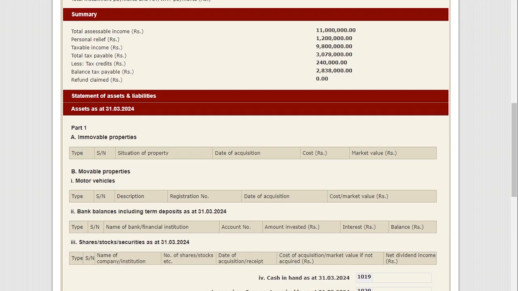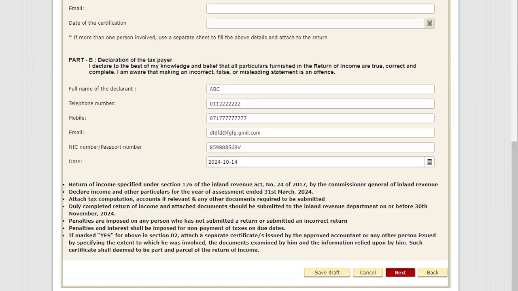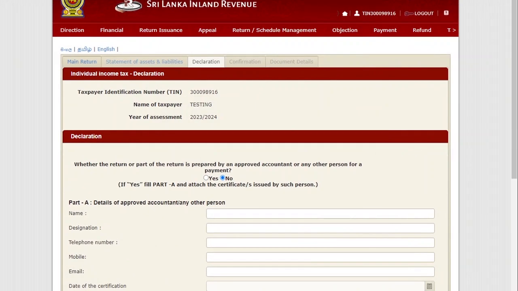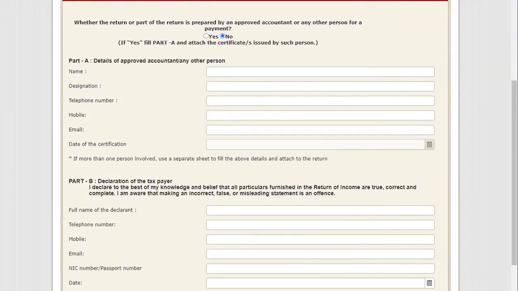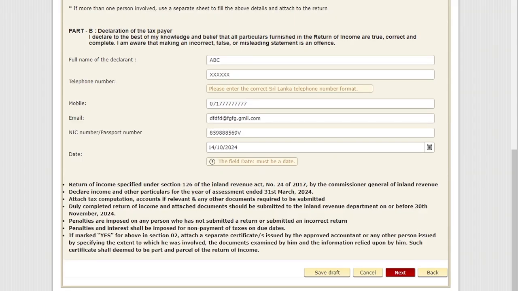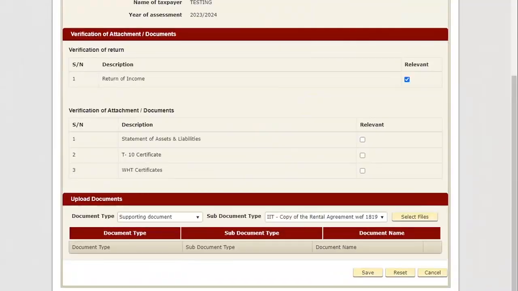Especially you have to keep in mind that the SA payment you have made is not coming into the system. Then you have to enter the payment as per your payment; the value of the payment you have made, you have to enter into the form. Suppose some employer has not submitted their employer details to the IRD, or a bank and financial institution has not submitted the WHT schedules to the IRD, but you want to submit this IITS return. If so, you are able to upload the T10 certificates and WHT certificate into the system. Then you can update your return as per the details you have uploaded.